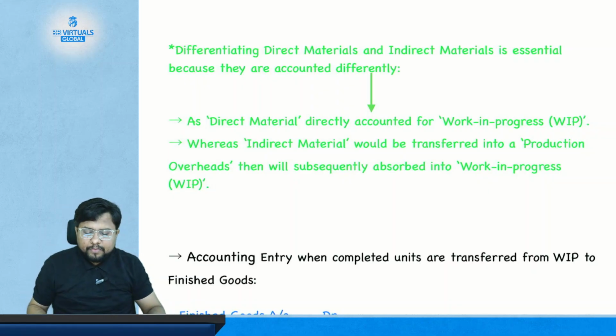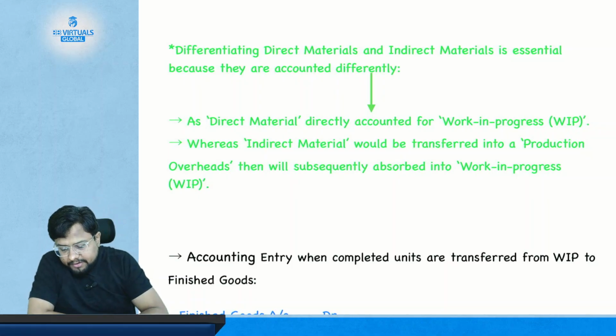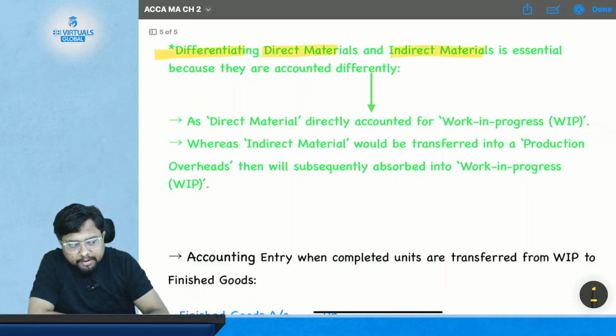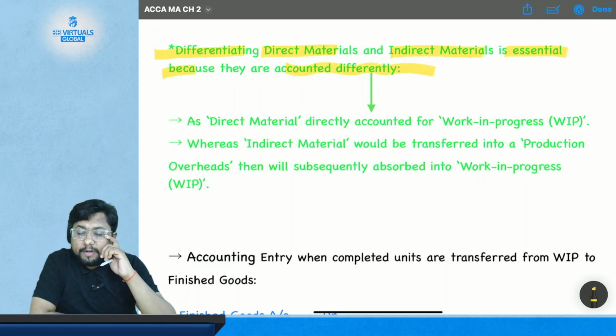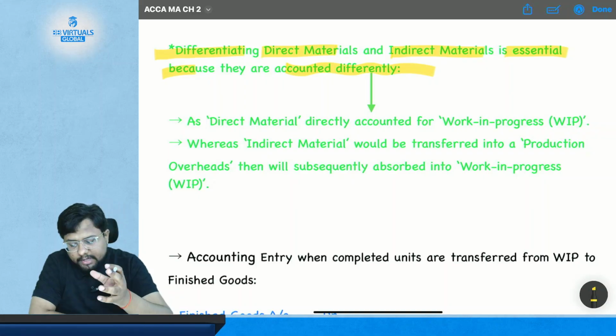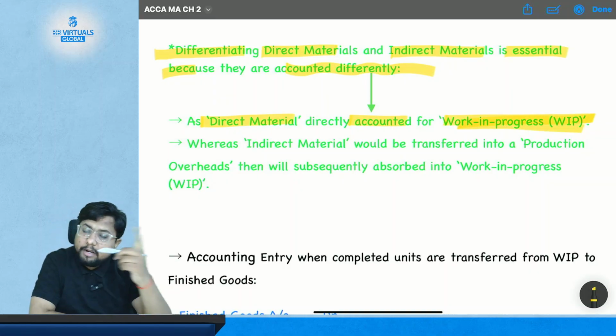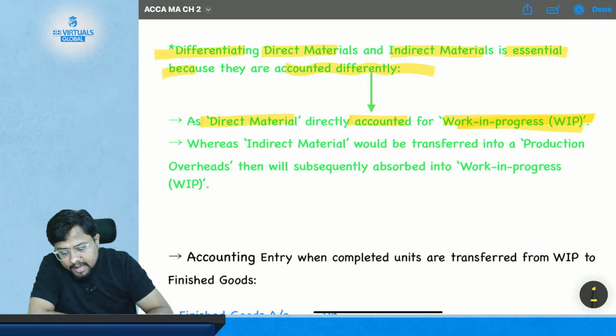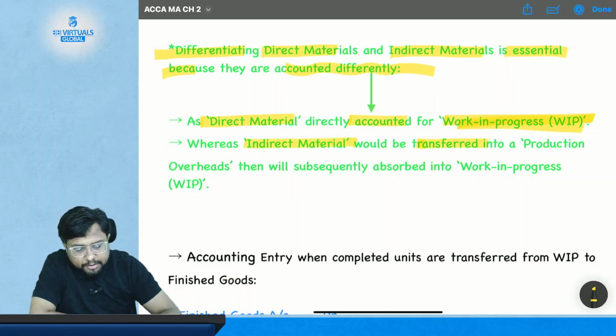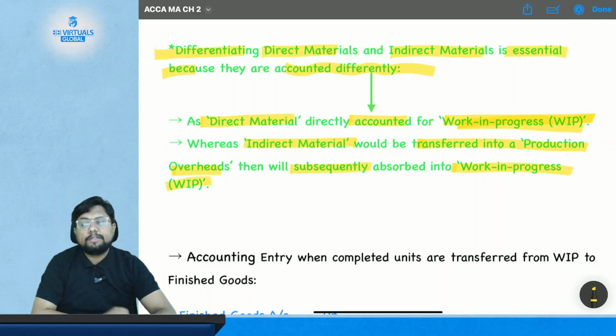Now comes the important point. Differentiating direct material and indirect material is essential because they are accounted for differently. That's why we account for the issue of direct material and the issue of indirect material differently. Direct material is directly accounted for in work in progress, whereas indirect material is first transferred into production overhead, and then it is subsequently offset into work in progress.